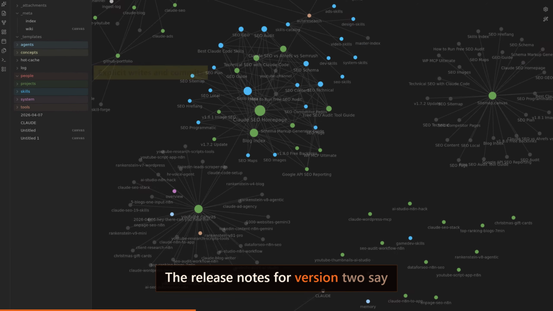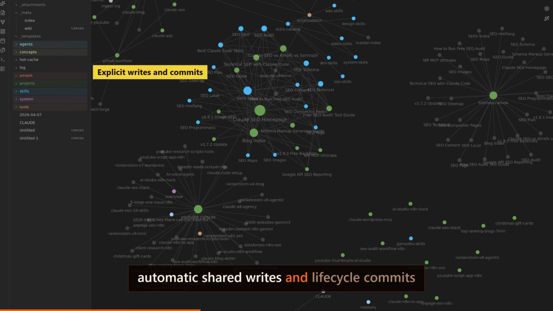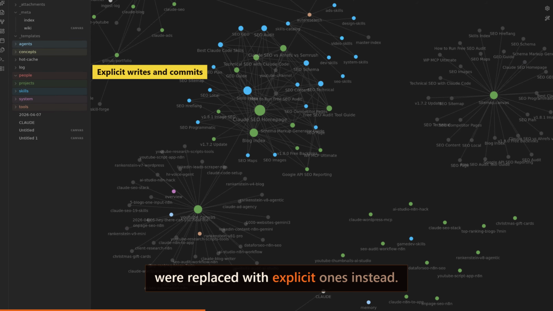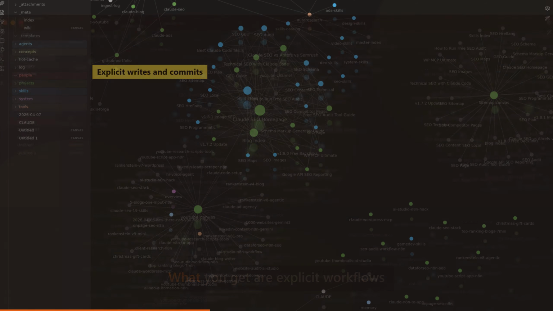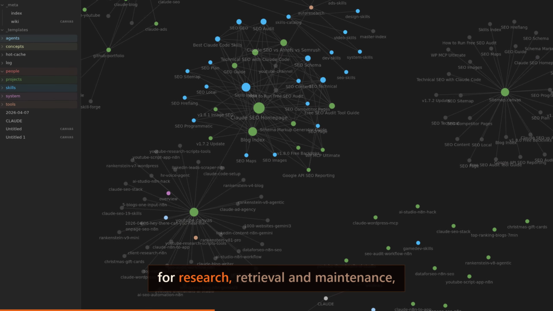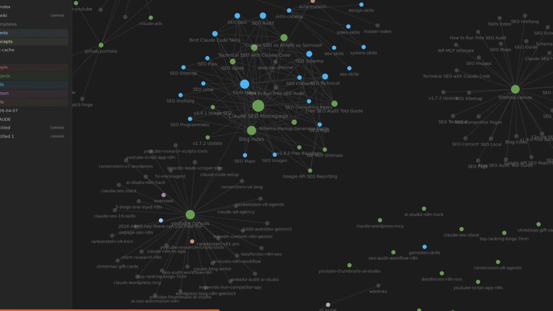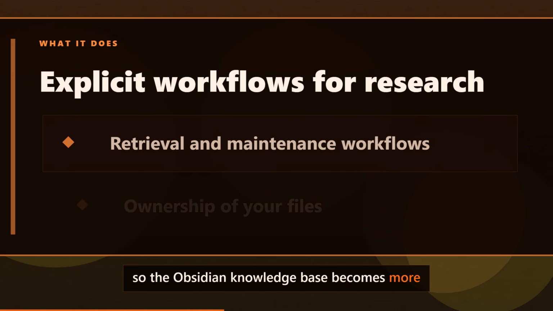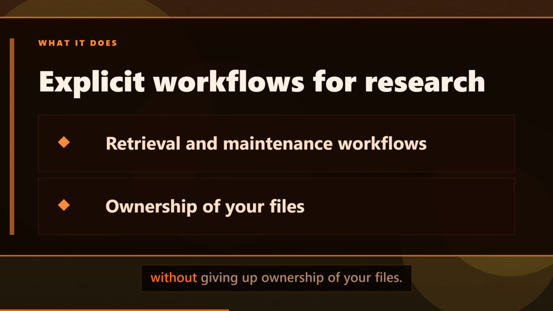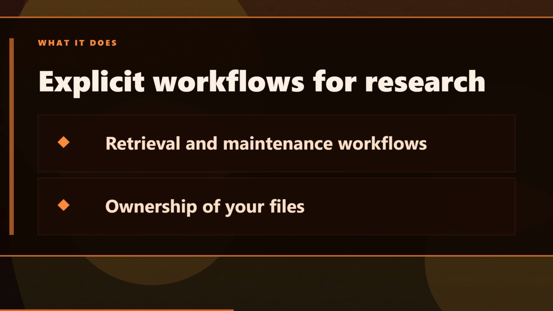The release notes for version 2 say automatic shared writes and lifecycle commits were replaced with explicit ones instead. What you get are explicit workflows for research, retrieval, and maintenance, so the Obsidian knowledge base becomes more useful every time you use it, without giving up ownership of your files.